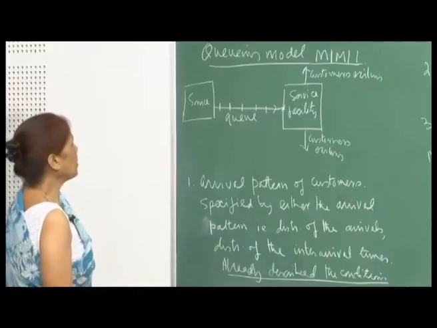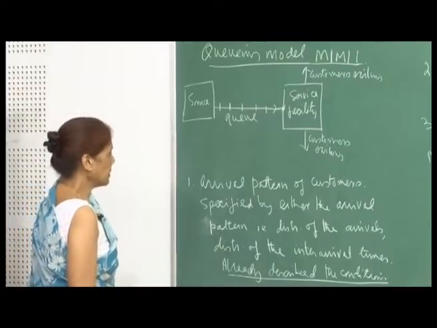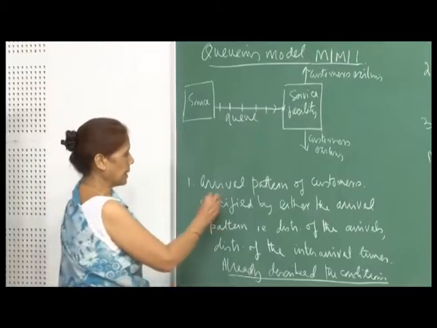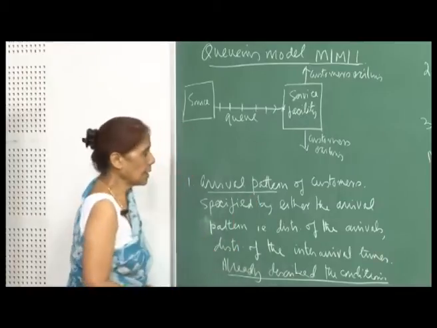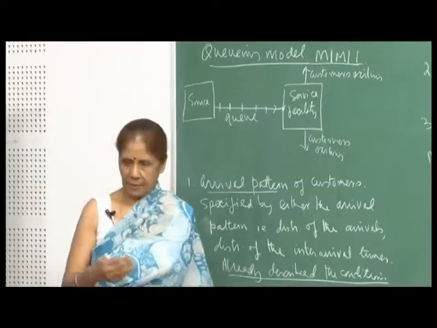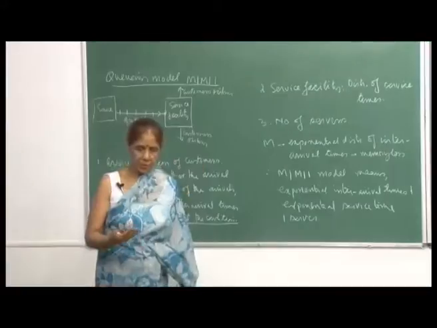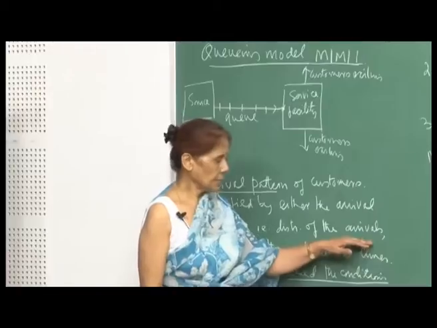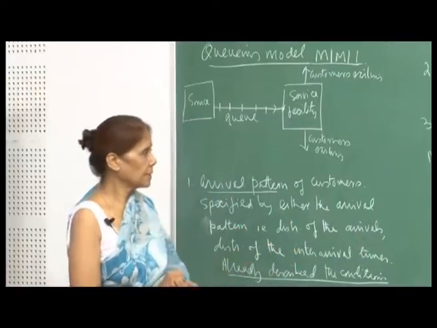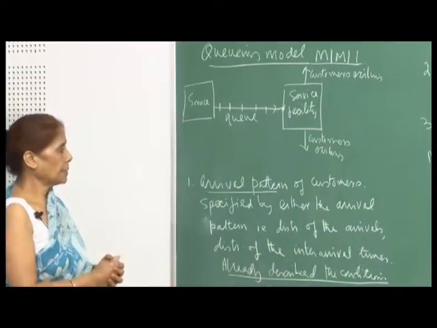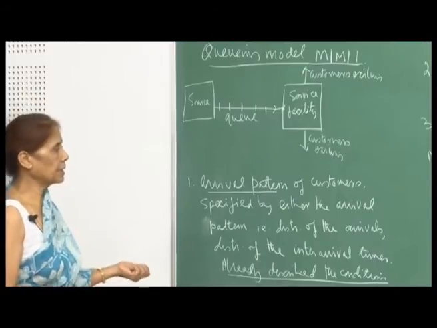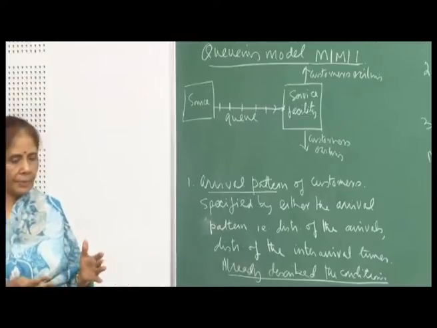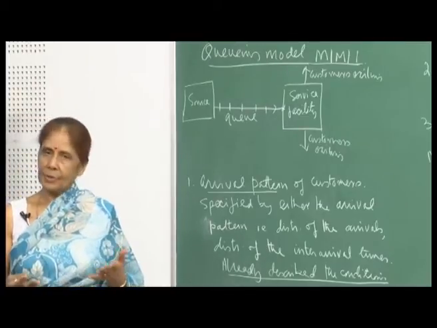Now, in order to discuss the model, we need to specify the arrival pattern of the customers. This can be specified by the arrival rate and the distribution of the arrivals, because remember the whole scenario is that the events are unpredictable. We do not know when a customer will walk in. Also, the service times are unpredictable.